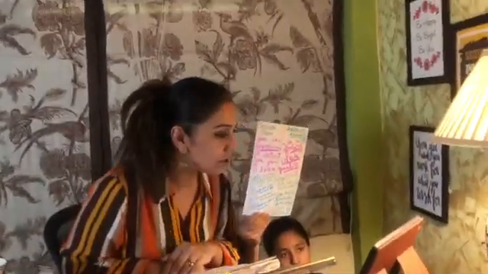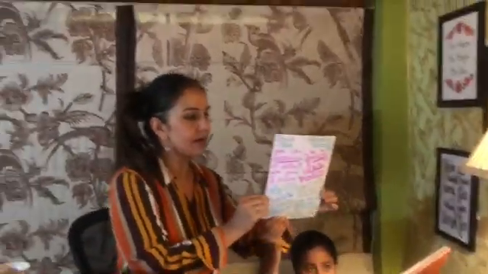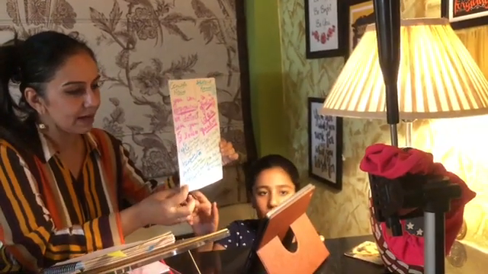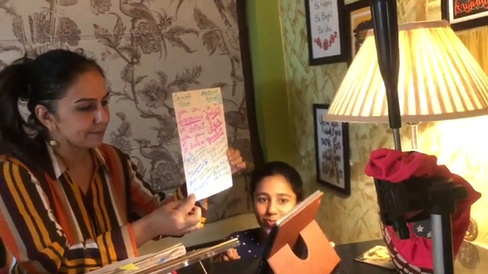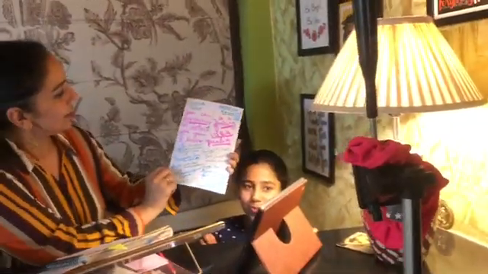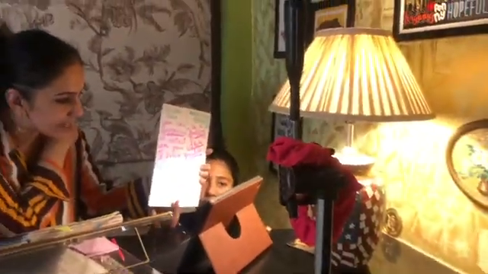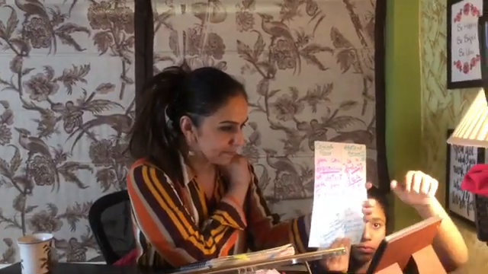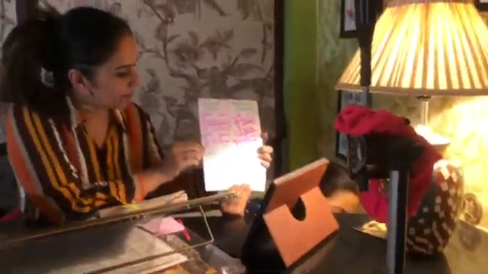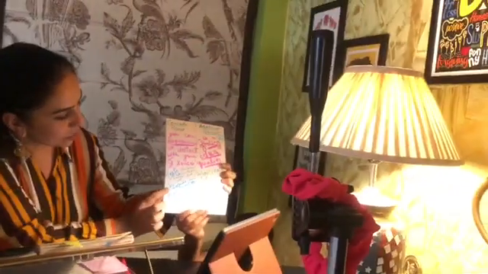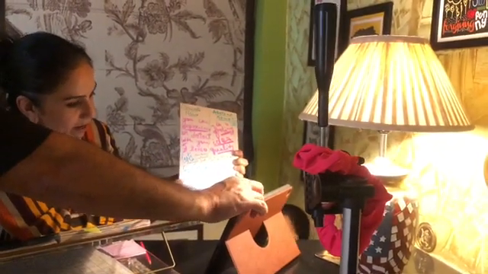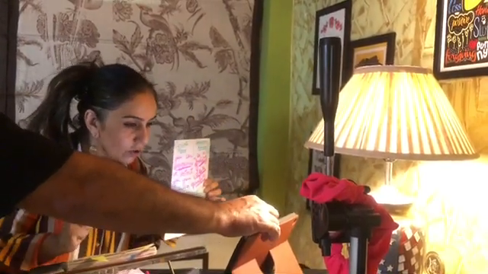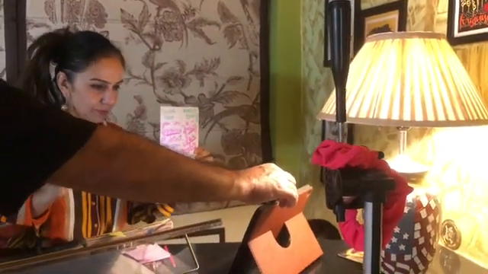What are they called? Concrete nouns. I've written them down here. Concrete nouns. You can all read it out loudly. You can experience or detect with your five senses. Alright? For example, you can taste, you can see, you can hear, you can smell, and you can touch. These are called concrete nouns.